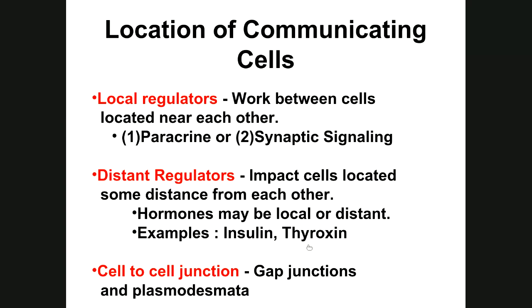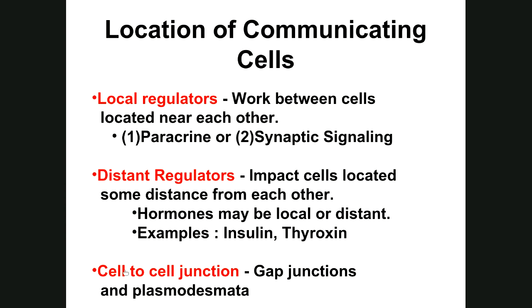There are some that are more specific, like prolactin, that's released by your pituitary, only affects the cells of the breast for making milk. So that's going to be pretty specific. That's going to be a distant only, not local. So hormones can be local or distant, and there are some that are just distant.